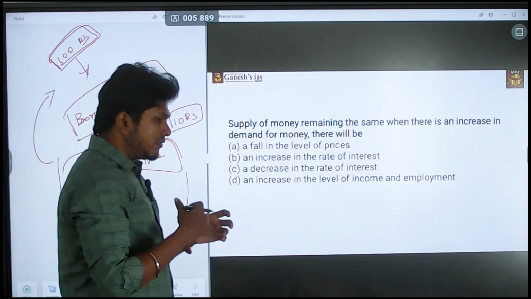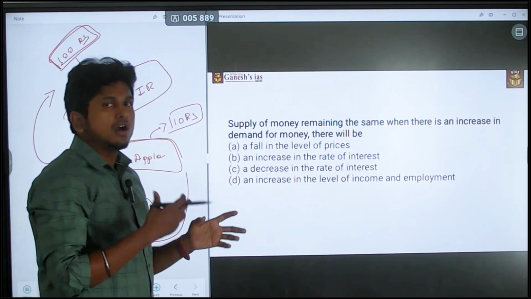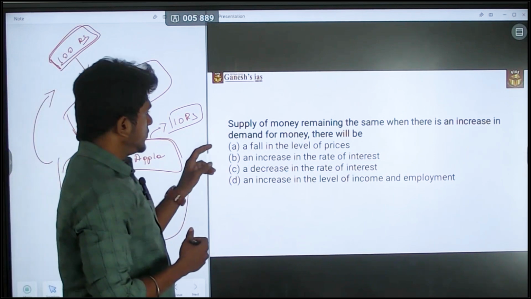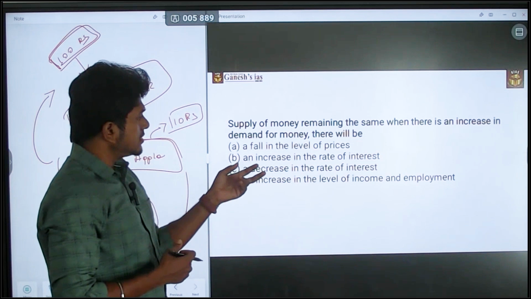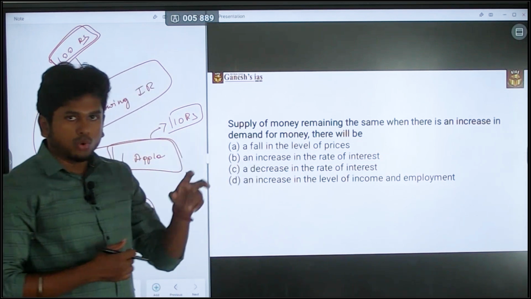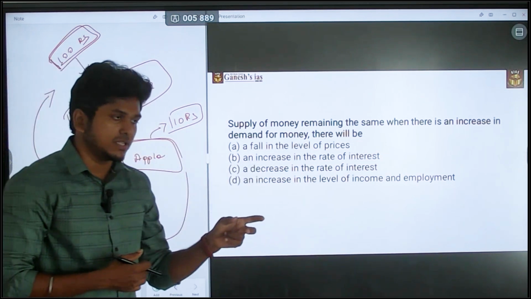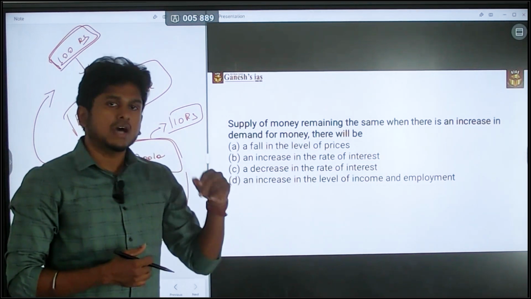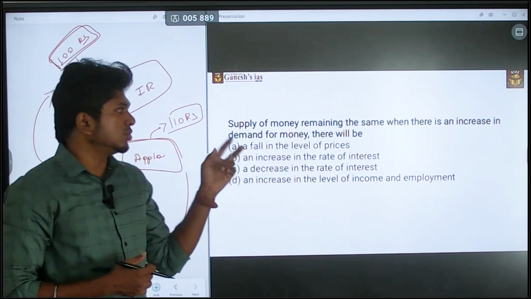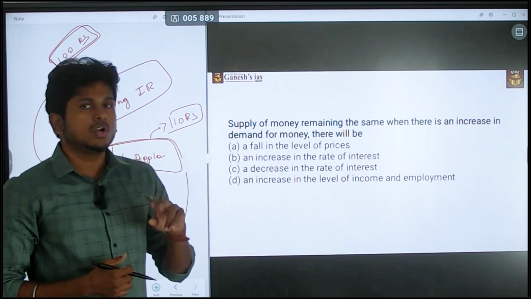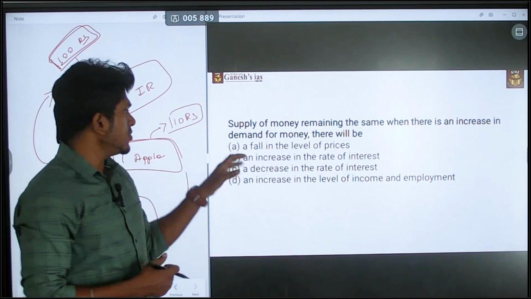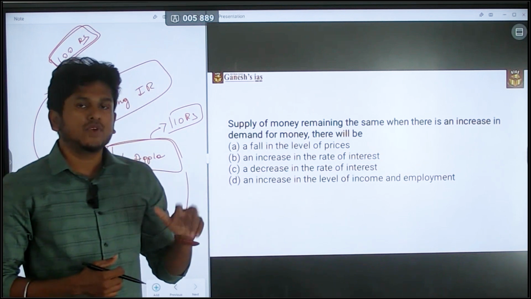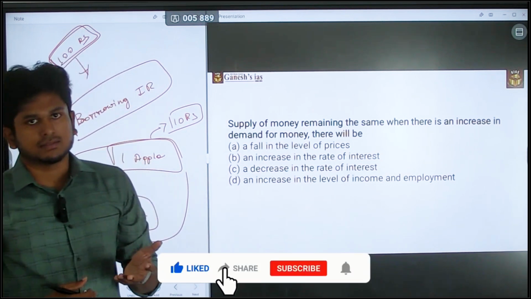When it comes to these kinds of questions, we can discuss how you can apply elimination tactics. If the statements say increase in the rate and decrease in the rate, then 99.9999% any one of those two will be the answer. So the other two are irrelevant to that question. This is one of the ways you can go for a guess. You just eliminate both of those, and within these two you can go for a guess. That is the way you can apply your elimination tactics.